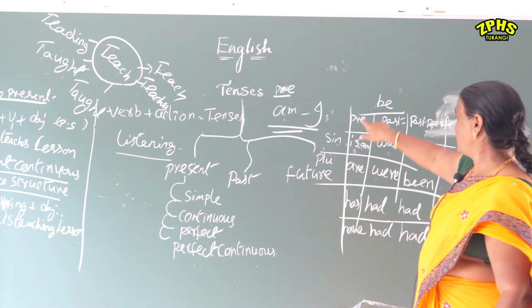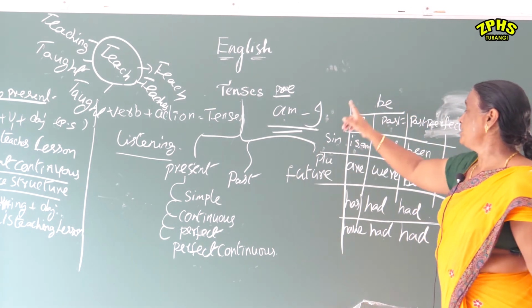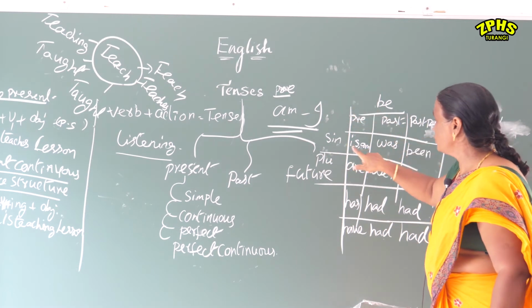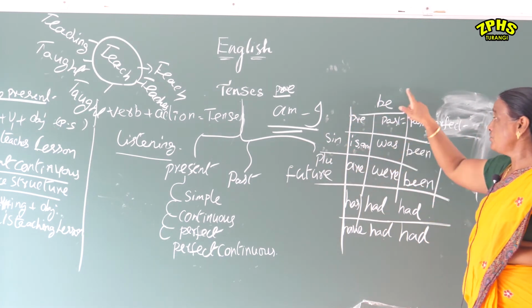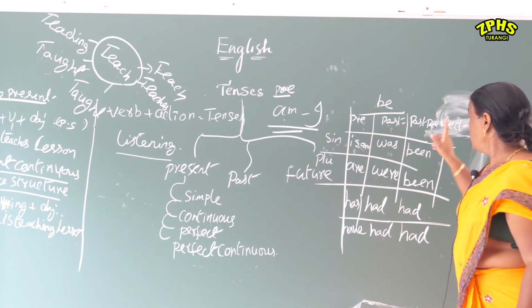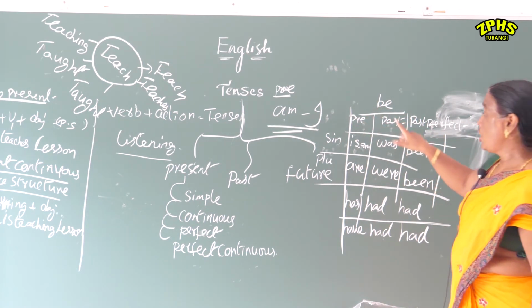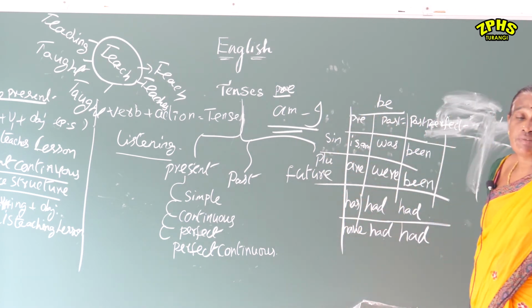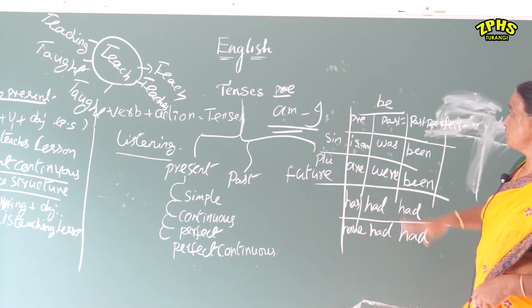Be forms in present tense, past tense and past perfect. If it is in the singular number present tense, we have to use is or am. If it is in the singular number and past tense, we have to use was. If past perfect, we have to use been. All these are most important in the voice. When we change from active to passive voice, we will get all these.